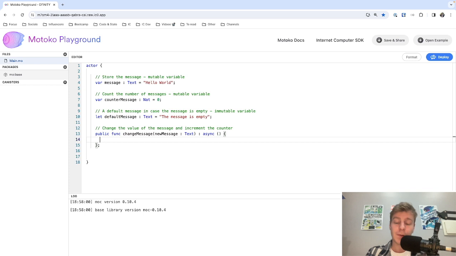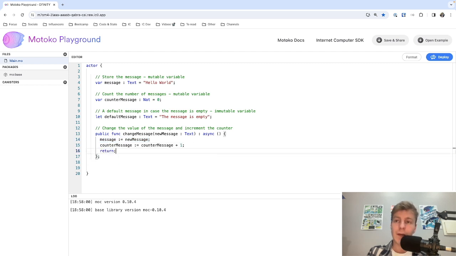The first thing that we want to do is assign the value of message to new message. So in this case, the value of the message will be changed to the value of new message. And then we can increment the counter by doing a reassignment with the plus operator. Every single operation needs a semicolon at the end.